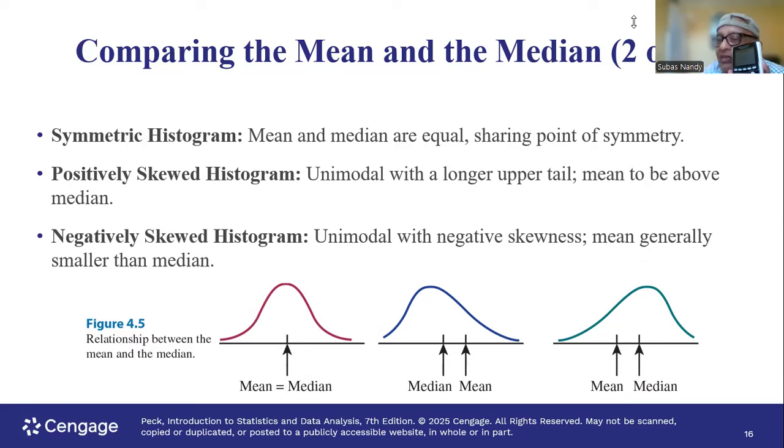In this case, mean is less than the median, as in the third diagram in the bottom right corner, with an extended tail on the left. So the red one is symmetric. The one in the middle, mean is greater than the median. It is right skewed or positively skewed, with an extended tail on the right. And the third curve, on the extreme right, has an extended tail on the left. Mean is less than the median. It is called left skewed or negatively skewed.